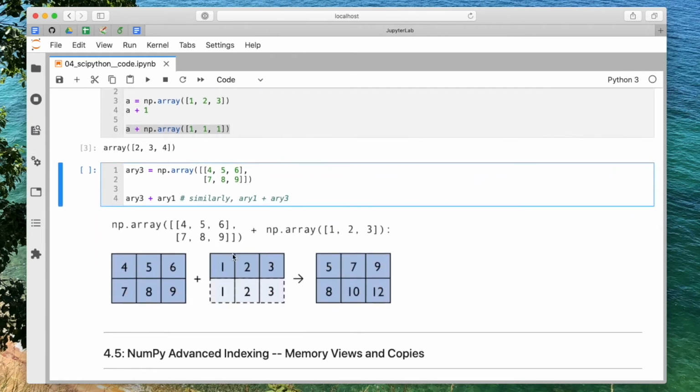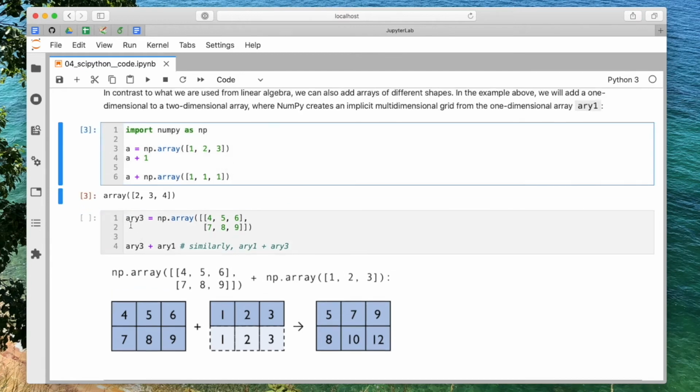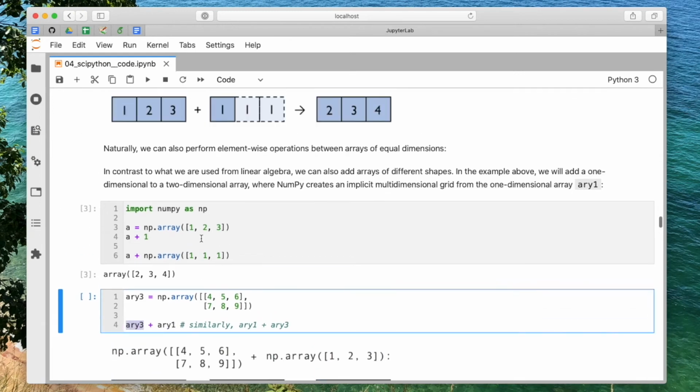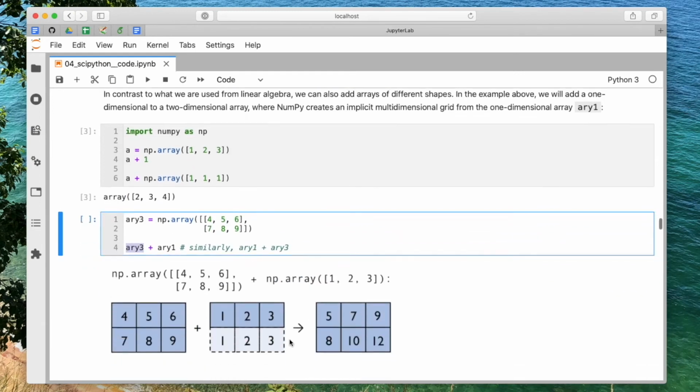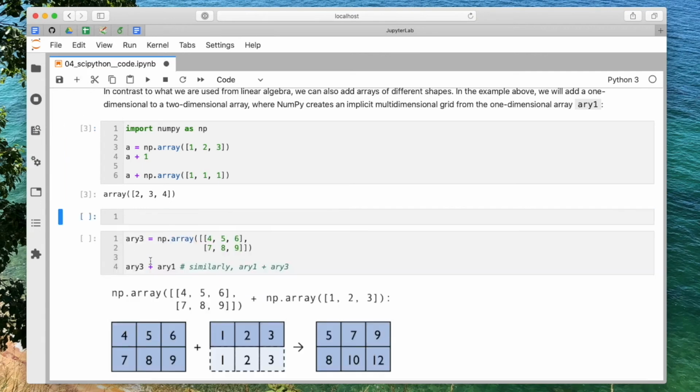Yeah, and I think, yeah, I just see it's a very short video. So the last example here is showing you exactly that, what I just coincidentally talked about. So here we are adding an array to a two-dimensional array, which can be considered a matrix. So you can consider this as a vector and this as a matrix. So what will happen is that it actually works by creating this implicit dimension here. So recall array 1 was just a vector.